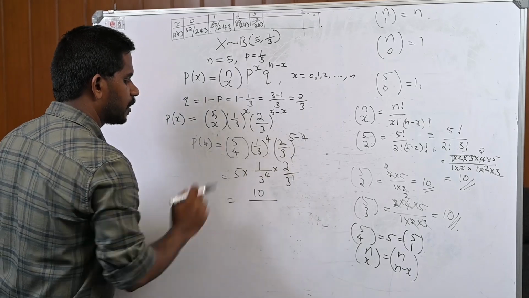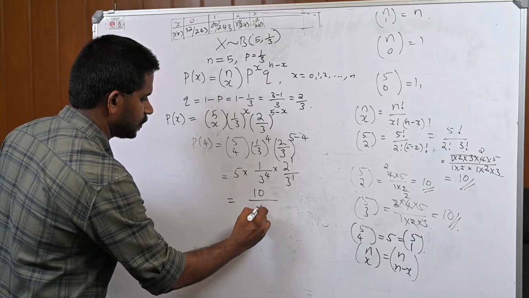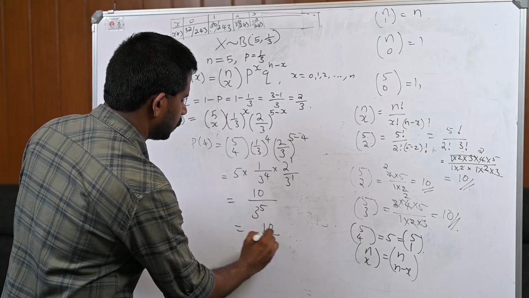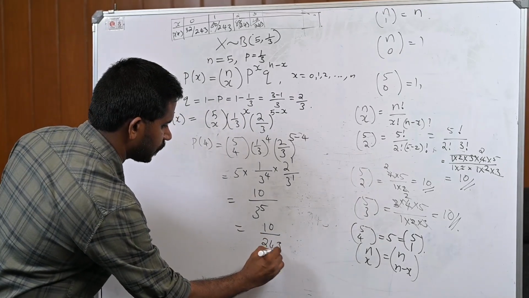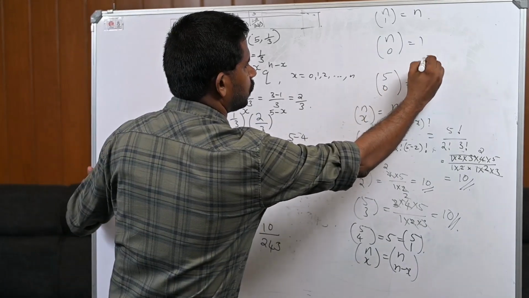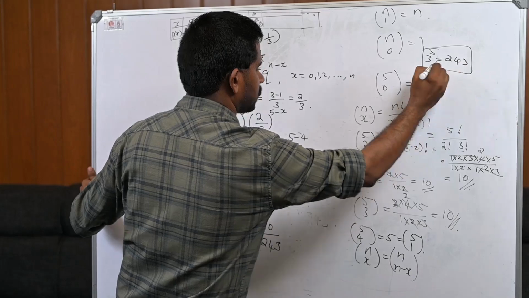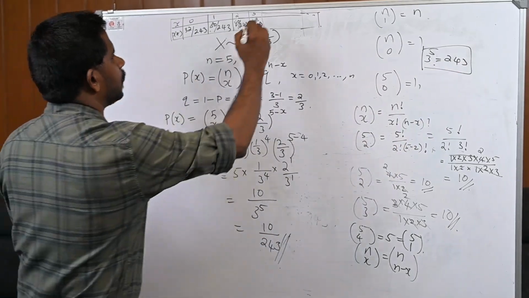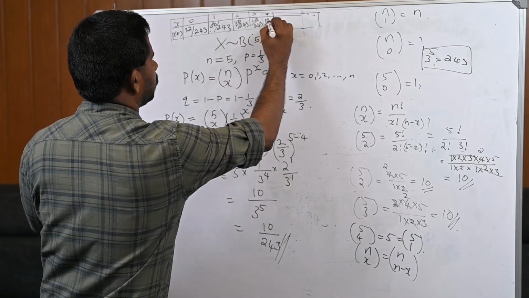Then 3 raised to 4 into 3 raised to 1 is 3 raised to 4 plus 1, that is 3 raised to 5, which is 243. Therefore, P of 4 is 10 by 243.